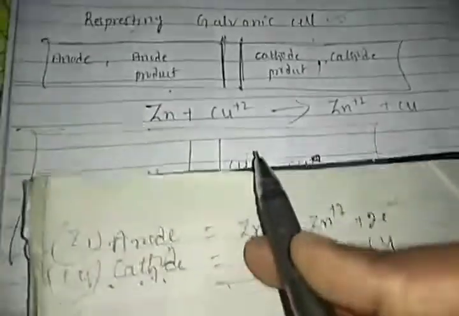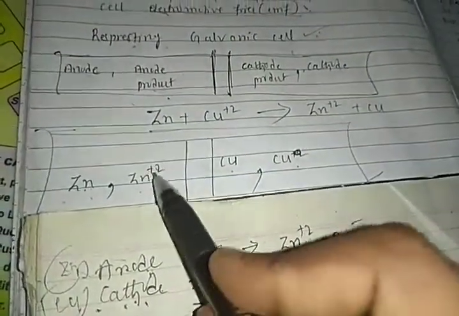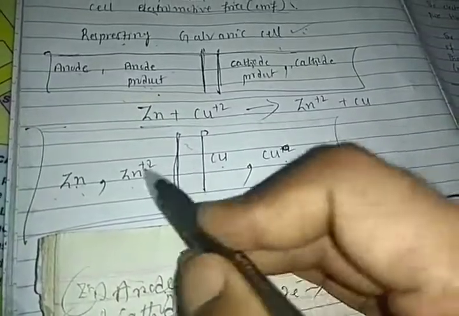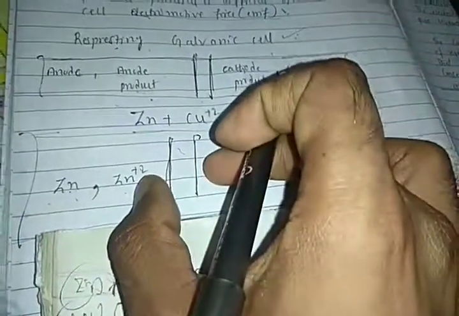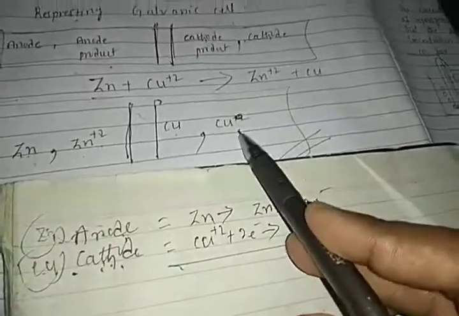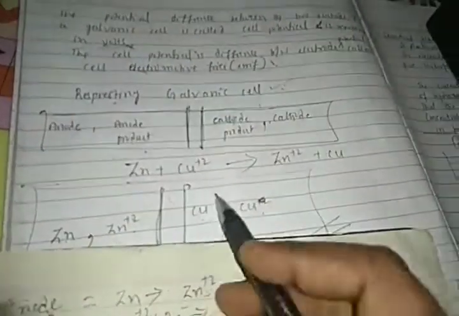So that's why you have to write here: anode is zinc atom, anode product is zinc ion. These are the two electrodes. The two vertical parallel lines indicate that a salt bridge exists between the two. One half cell is this, another half cell is this, and between them is the salt bridge. At the cathode we use copper, and the cathode product is the copper atom. Right, students? So this is about the galvanic cell, students.